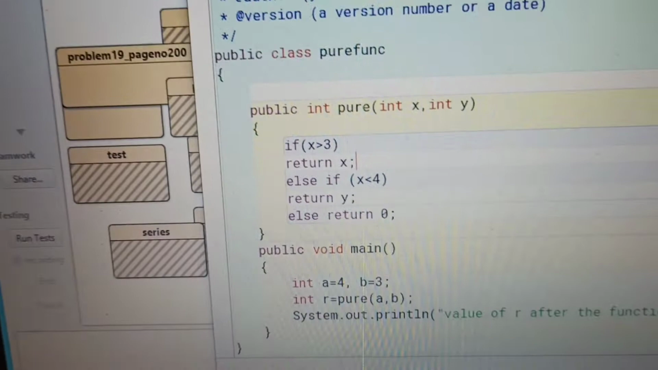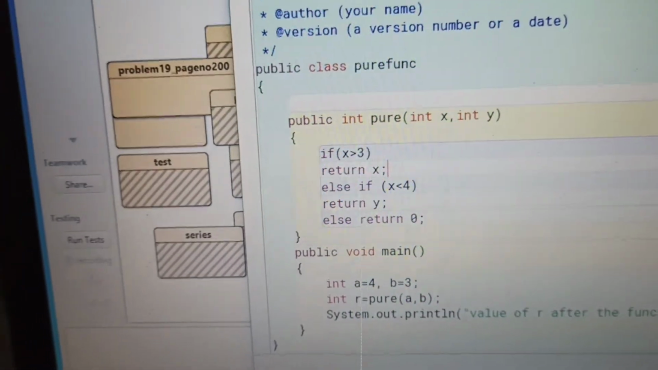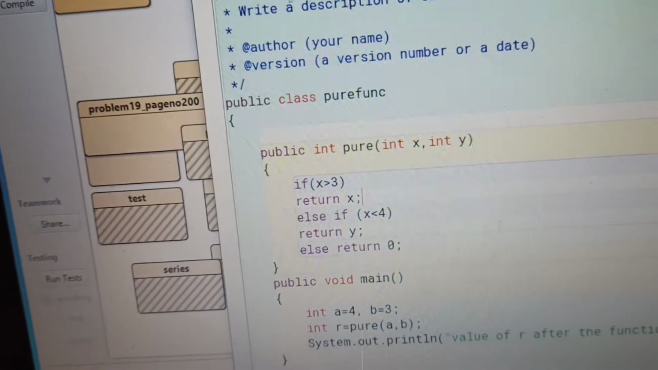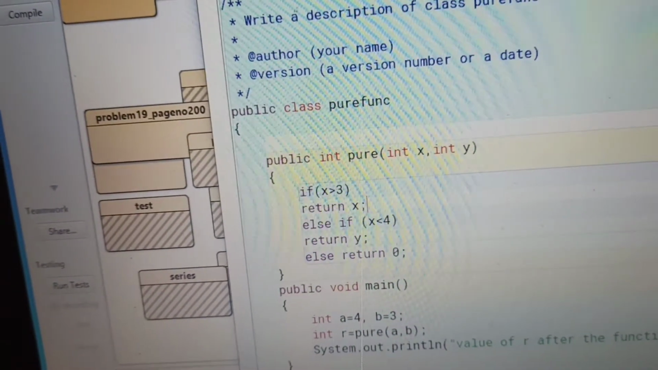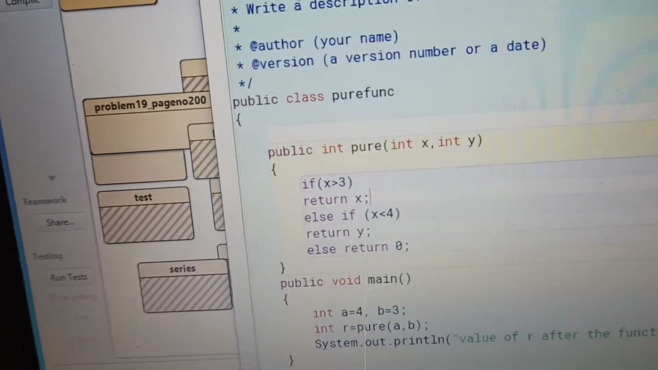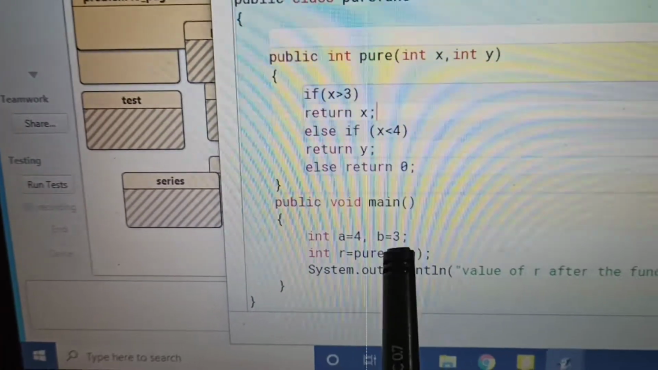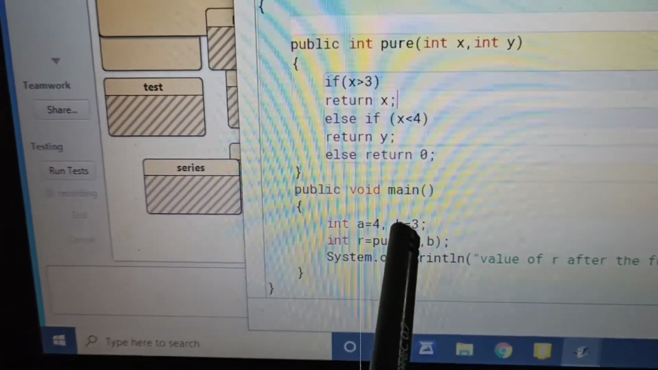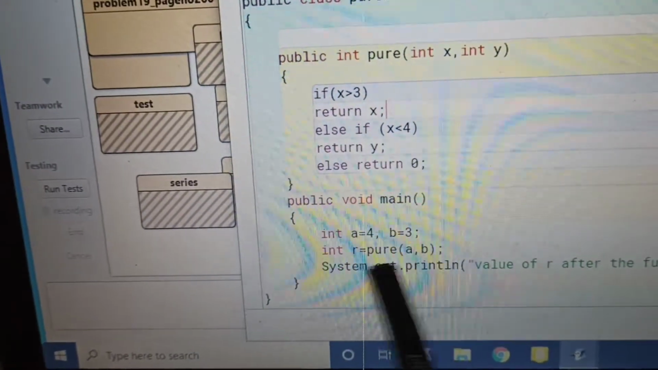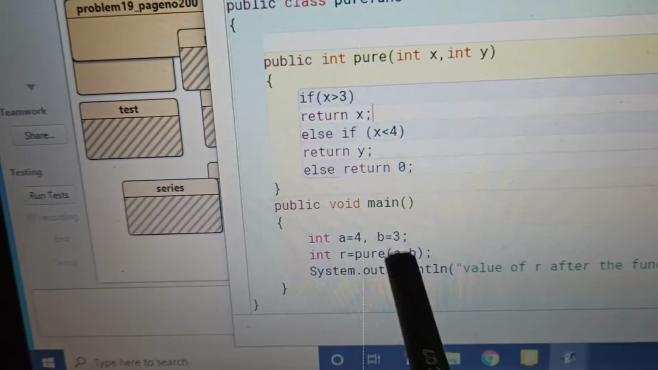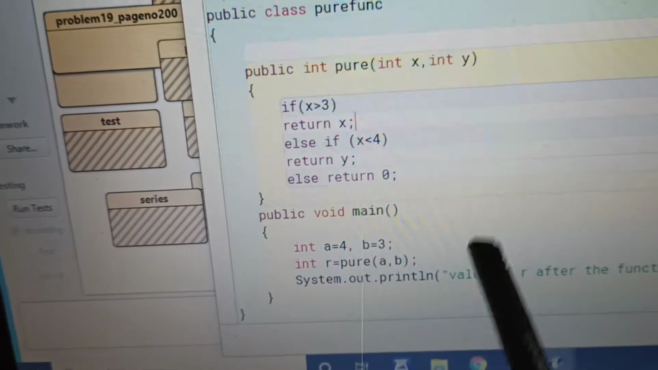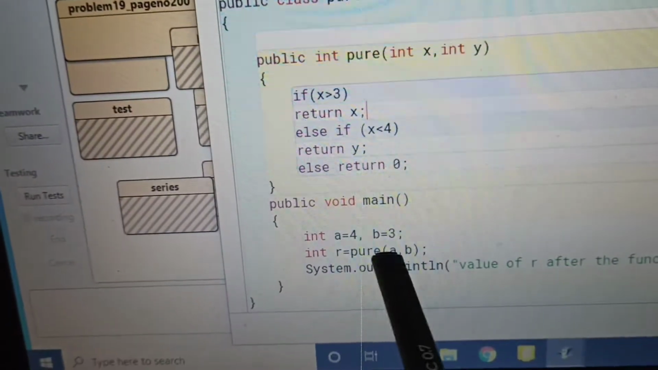At the time of the function call to the pure function, the value of a will be passed to x and the value of b will be passed to y. Through these two variables, the values kept in variables a and b will be passed to x and y at the time of the function call.